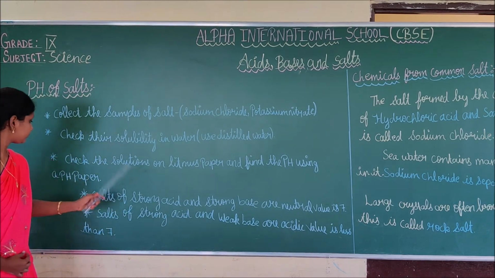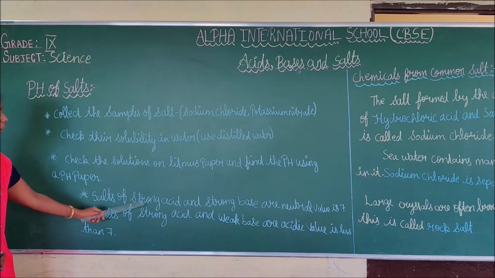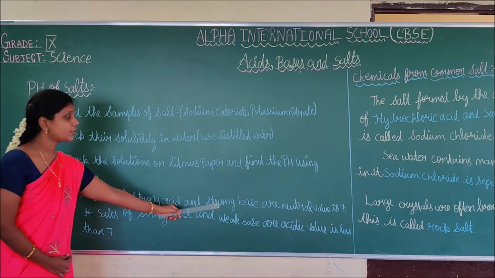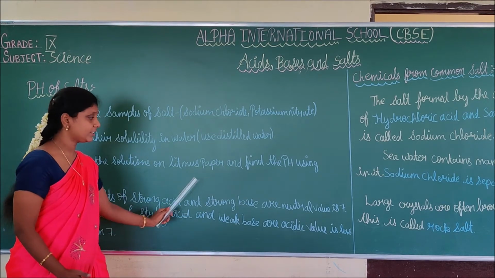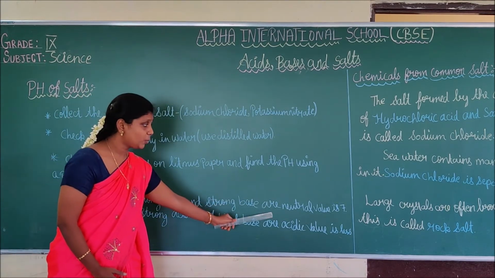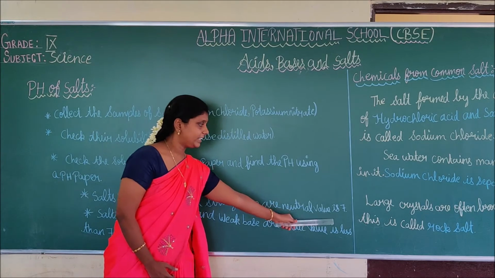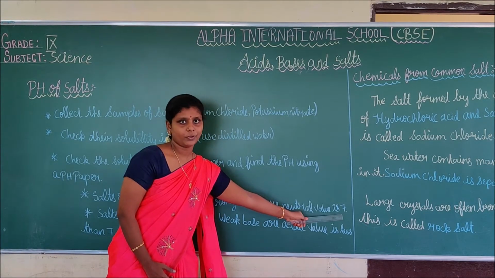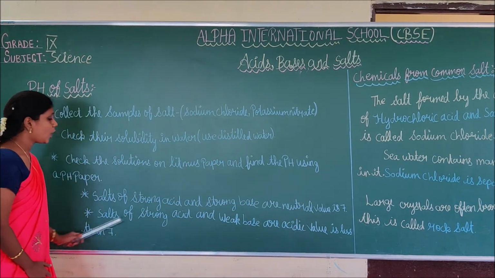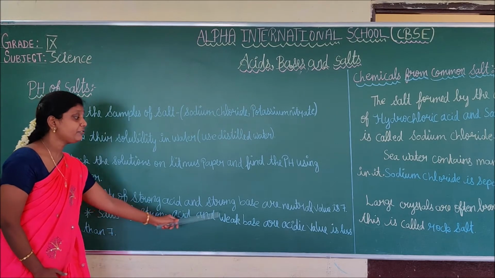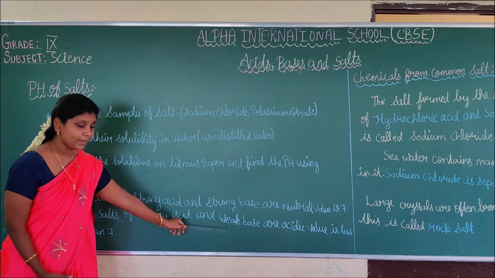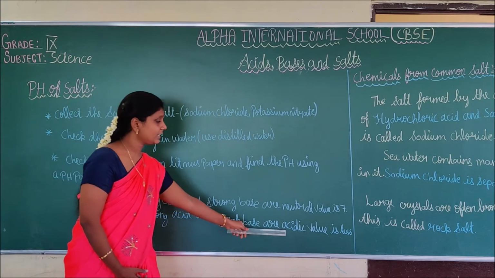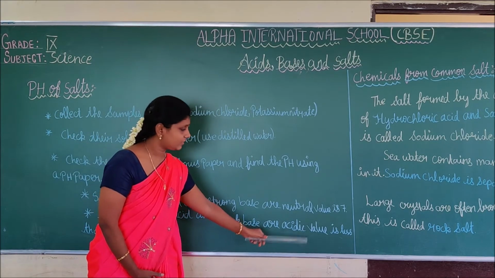Okay, students? Next, the salt of strong acid and strong base. If it is the salt of a strong acid and a strong base, the value will be neutral and it is equal to 7. Okay? Next, the salt of strong acid and weak base. If the salt is from a strong acid and weak base, we call it an acidic salt.